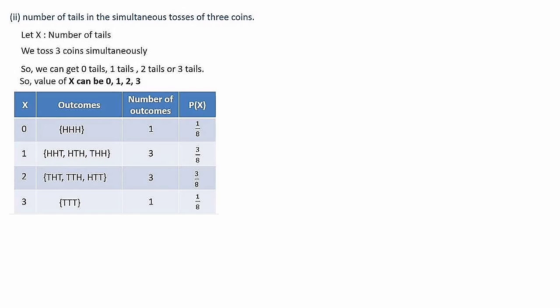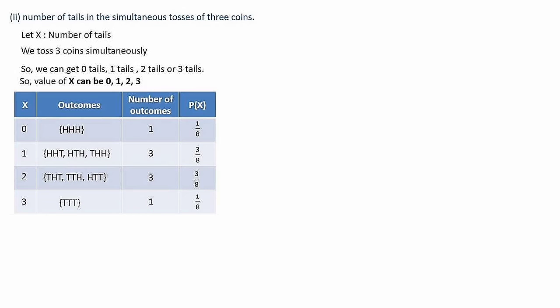Then when x is equal to 2, in the sense the number of tails is 2, that is THT, TTH and HTT. And when x is equal to 3, that means 3 tails, we get TTT. So the number of outcomes when we write: there is only 1 outcome, and when x is equal to 1 there are 3 outcomes, when x is equal to 2 there are 3 outcomes, when x is equal to 3 there is only 1 outcome.